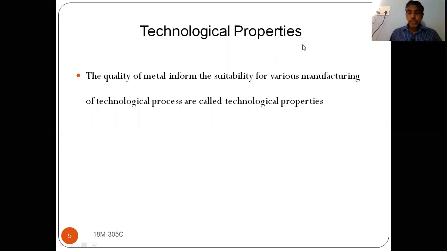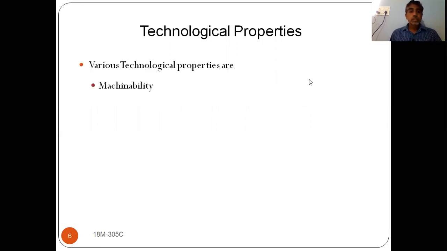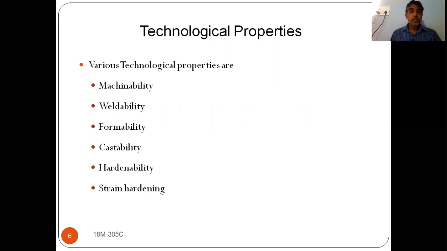See here, we are having various technological properties. What are those technological properties? The first one is machinability.